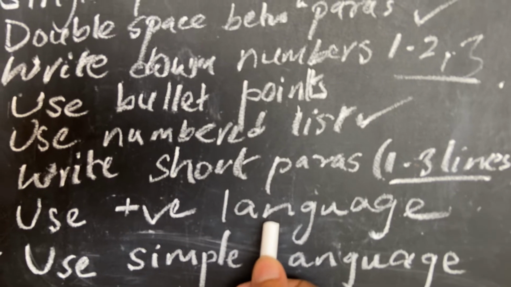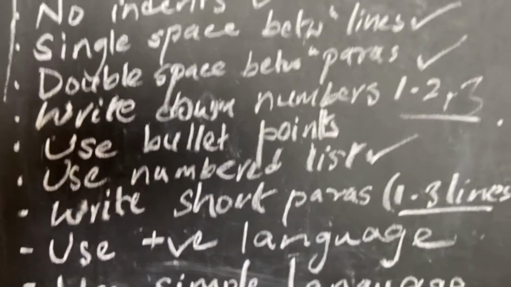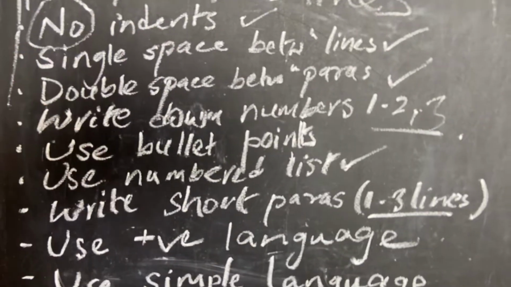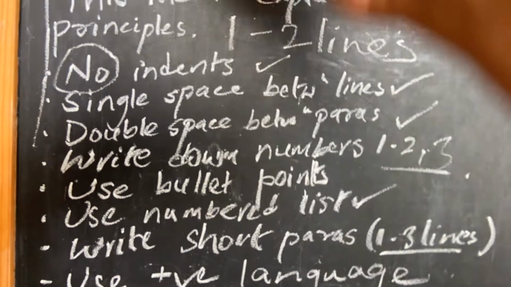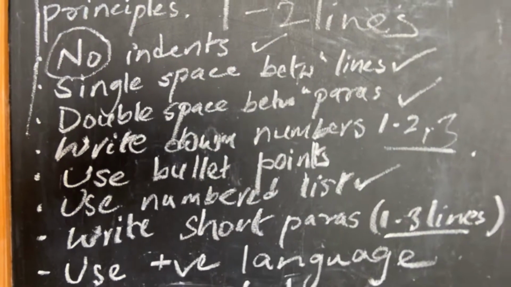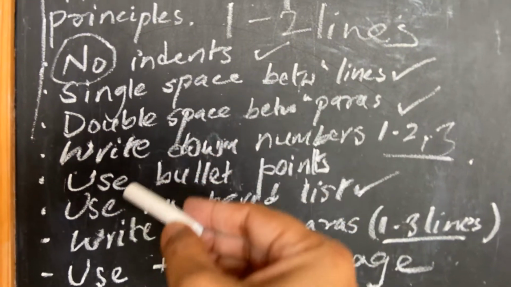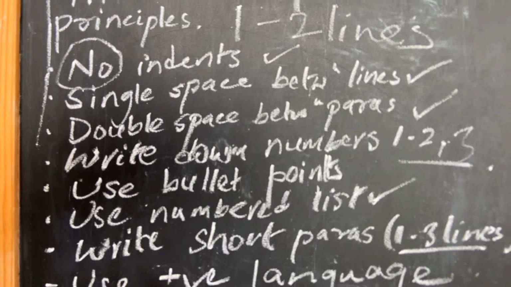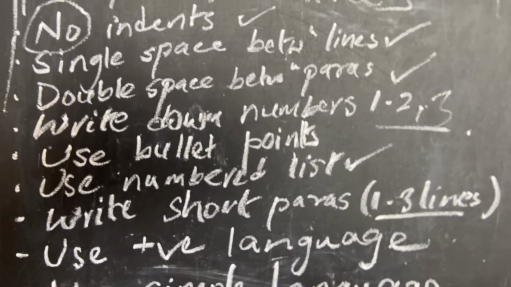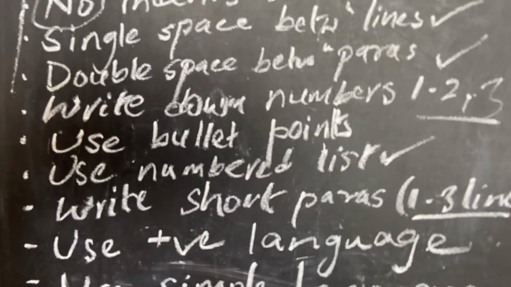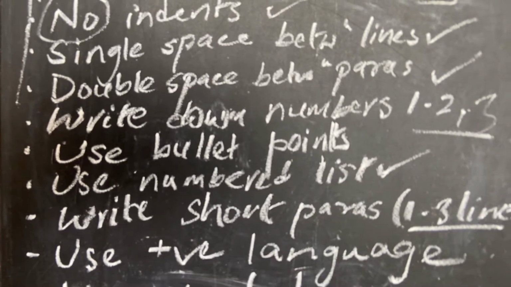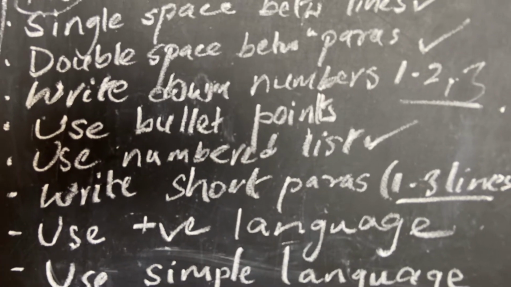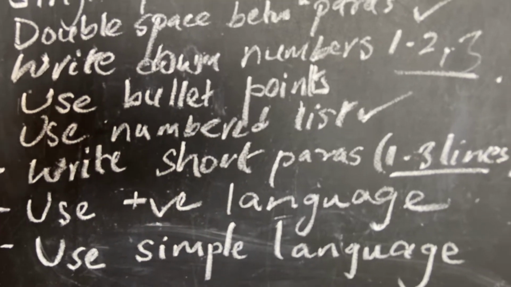Use positive language. What do we mean by that, right? If you notice, even here, instead of saying no indents, I could say use left aligned always, right? Instead of saying use bullet points, if I say don't use bullet points, that's negative language. But use bullet points makes it positive language, right? Do not be late is negative. Be on time is positive, even though you're saying the same message, right?